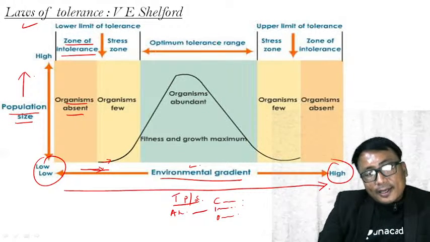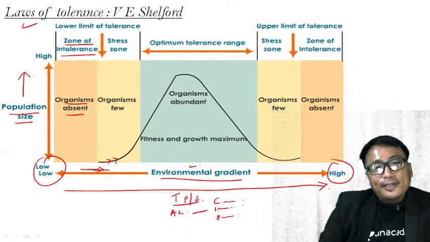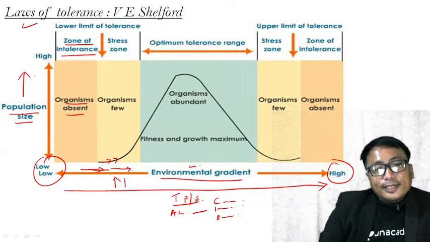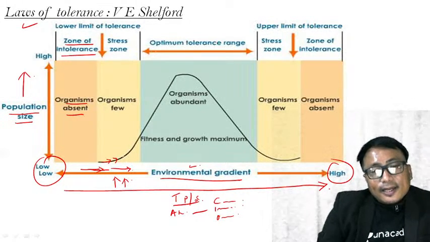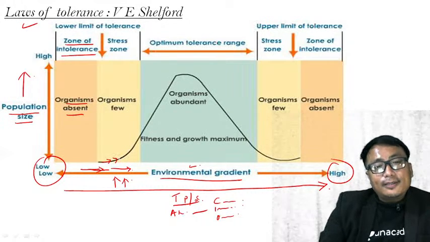It is not that all the organisms will come together at the same time. Initially, certain organisms will come in a very small amount. Now, you further increase the environmental gradient, the temperature and the moisture content, and the population size of the organism will increase, not gradually, but exponentially.